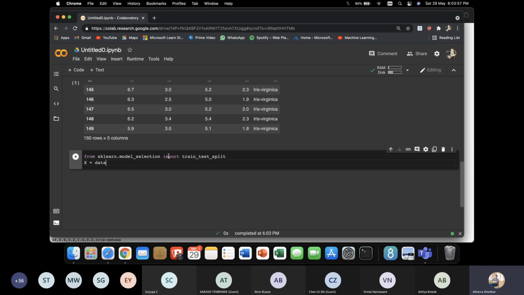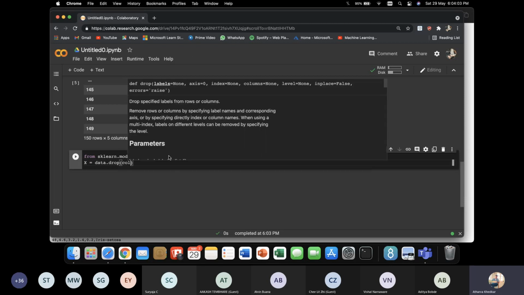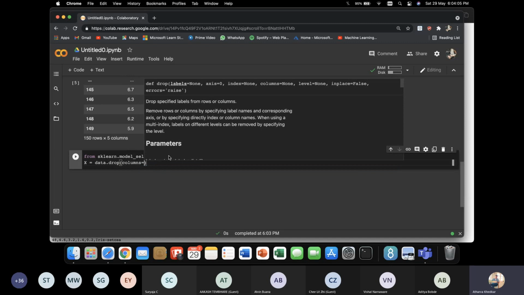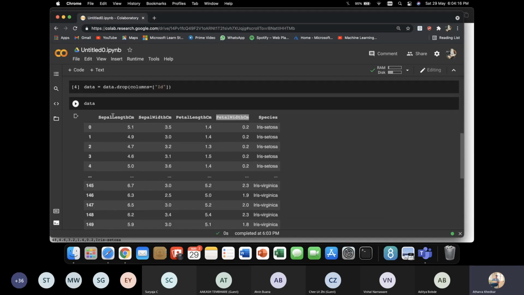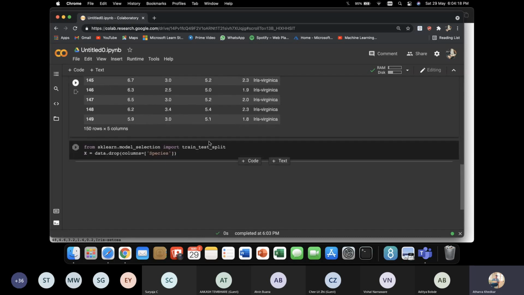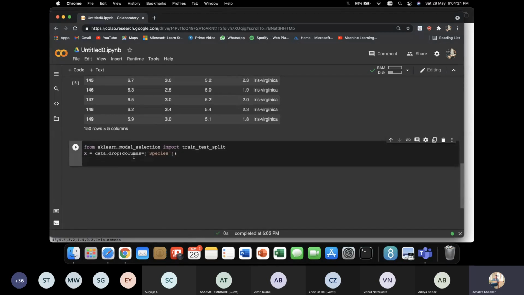So x would be my data, everything in the data except the column which has the labels, the column named species. I want each and every other column, that is sepal length, sepal width, petal length, petal width. So x would be that, and y would be only the column named species.